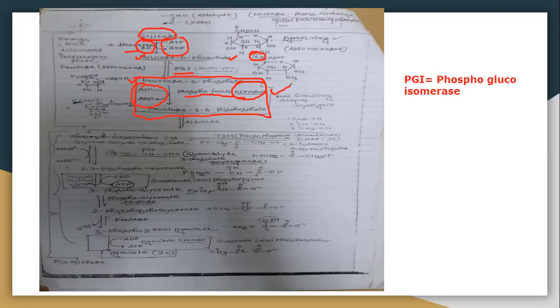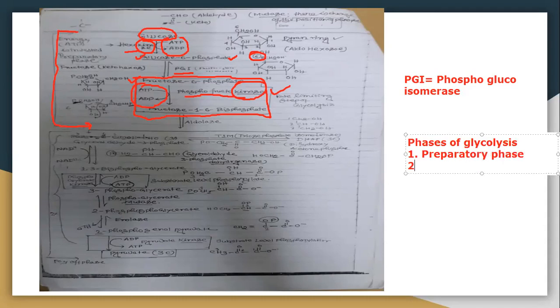Right? Now in glycolysis, the steps up to fructose 1,6-bisphosphate are called the preparatory phase or energy investment phase. So the phases of glycolysis can be divided into two: one is the preparatory phase, and the second is the payoff phase.